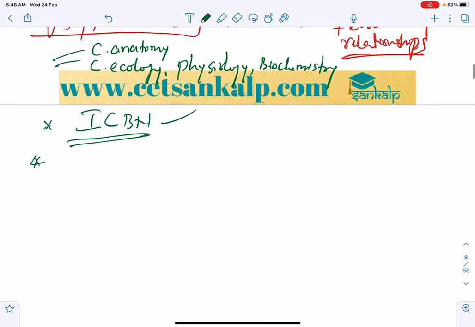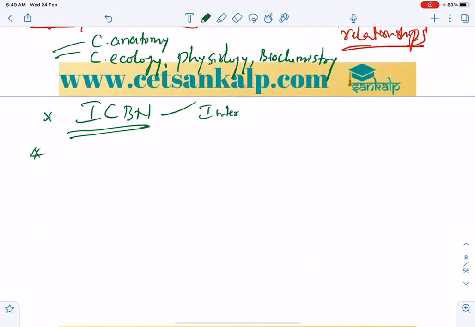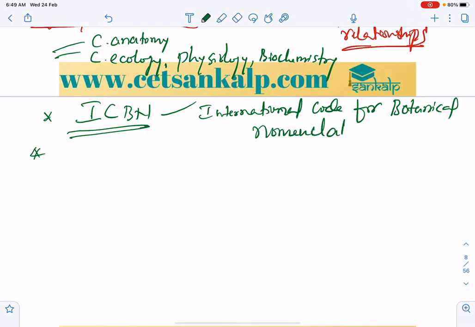Similarly, there is ICZN also, the International Code for Zoological Nomenclature.